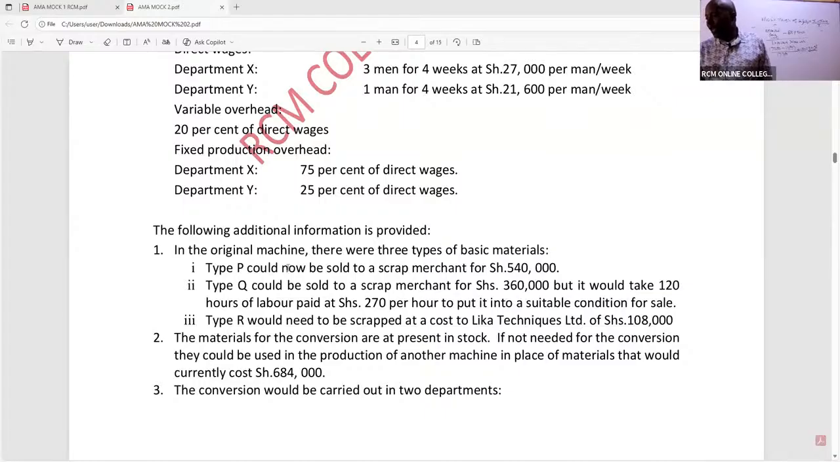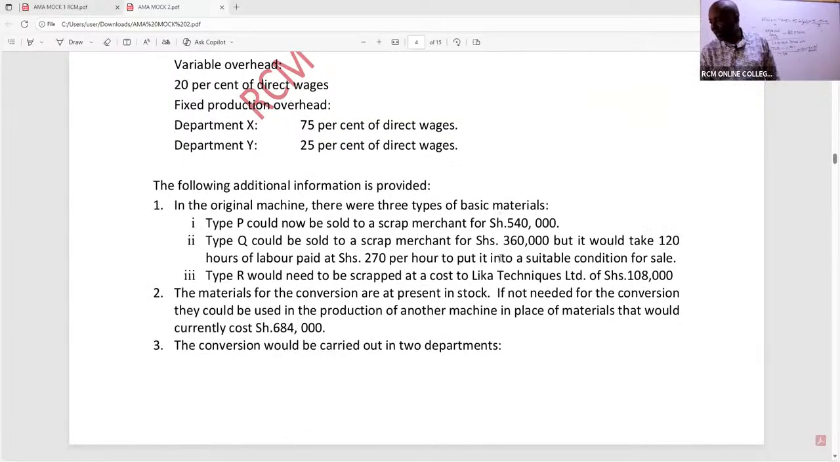The following additional information is provided. In the original machine, there were 3 types of basic materials. Type P would now be sold to a scrap merchant for 540,000. Type Q could be sold to a scrap merchant at 360,000. Then we have type R. Type R would need to be scrapped at a cost to Liquor Techniques of 108,000.